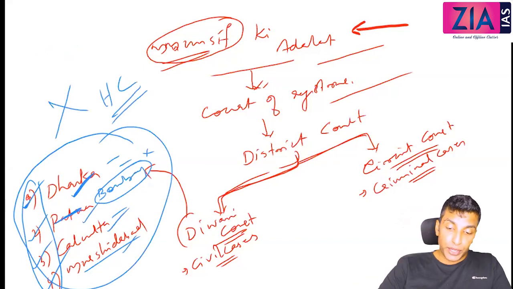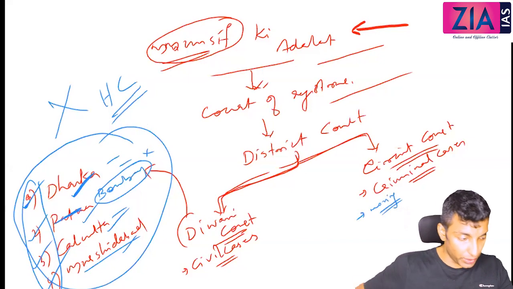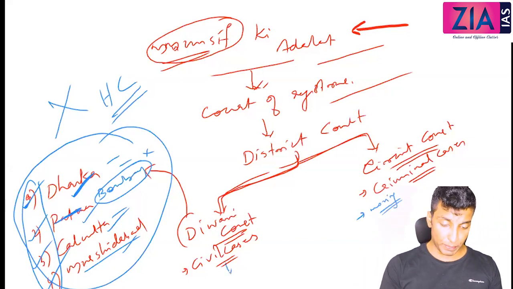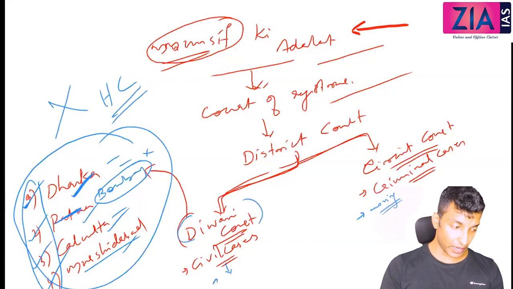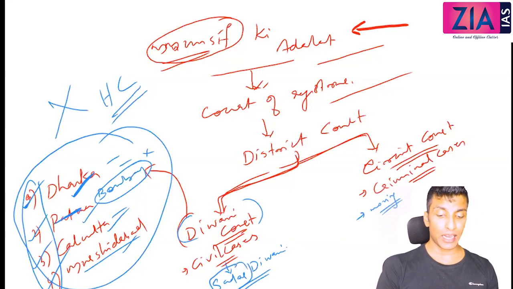Now when it comes to the circuit courts, these are not fixed courts, these were actually moving courts, and they will move across Bengal, Bihar, Orissa, that region. Above this, the highest court of appeal. Above Diwani court, Sadar Diwani. Sadar is actually again a Persian word. Its meaning is head, so it's similar to the High Court.